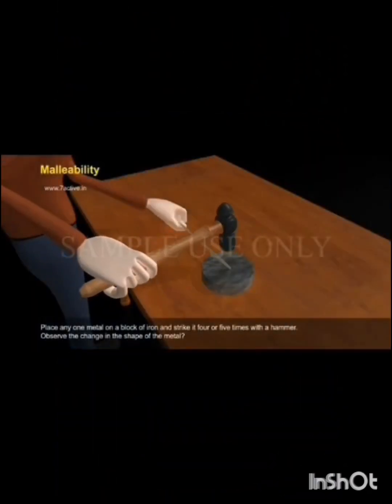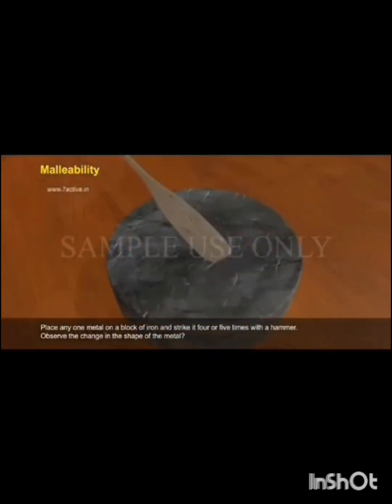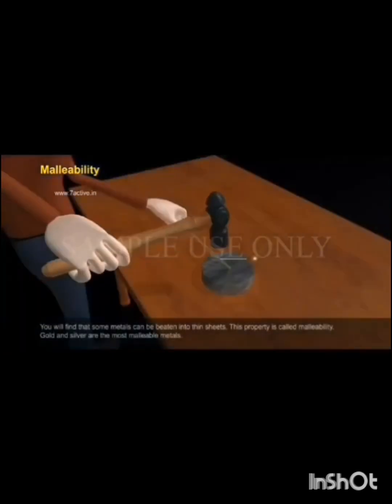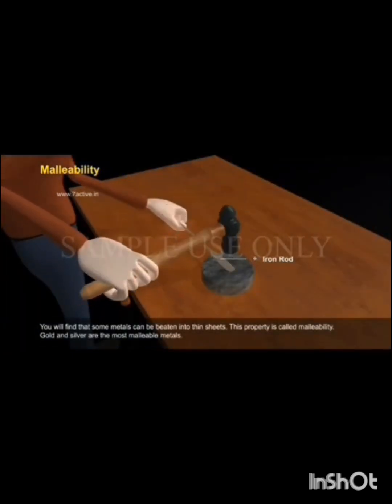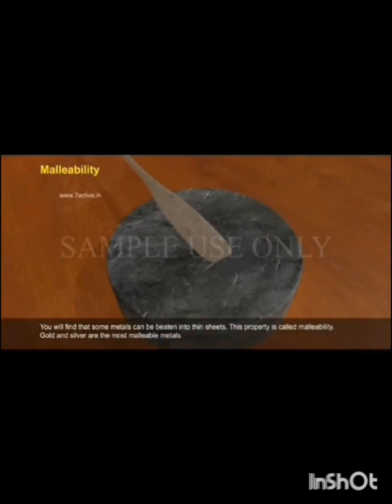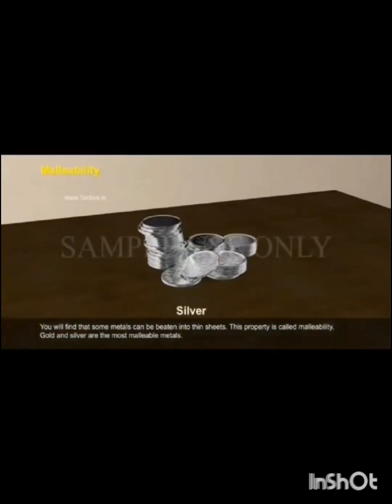Malleability. Place any one metal on a block of iron and strike it 4 or 5 times with a hammer. Observe the change in the shape of the metal. You will find that some metals can be beaten into thin sheets. This property is called malleability. Gold and silver are the most malleable metals.